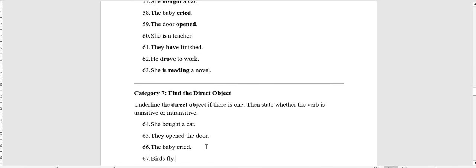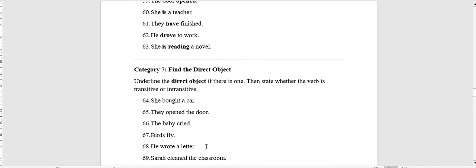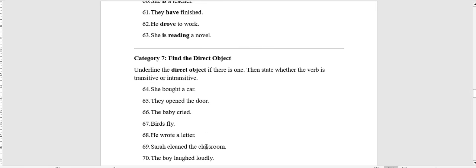Category 7. Find the direct object. Underline the direct object if there is one. Then state whether the verb is transitive or intransitive. 64. She bought a car. Direct object is a car and the verb here is transitive. Number 65. They open the door. The direct object is the door and it's transitive.